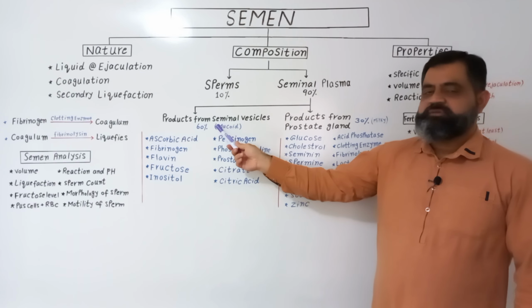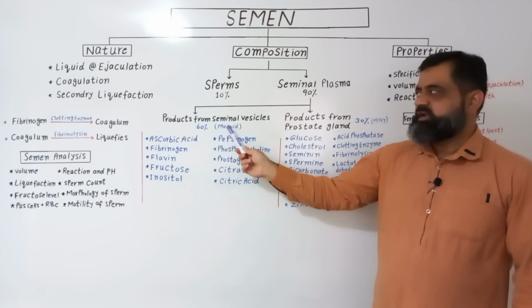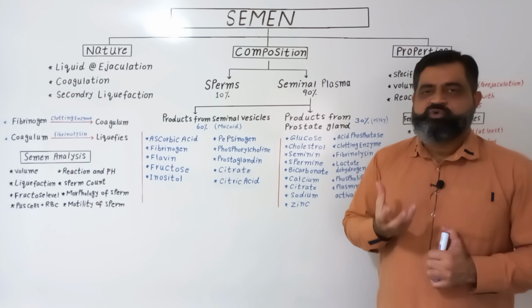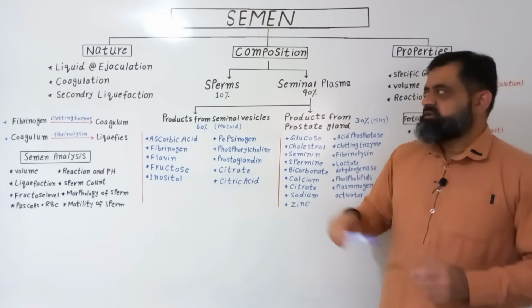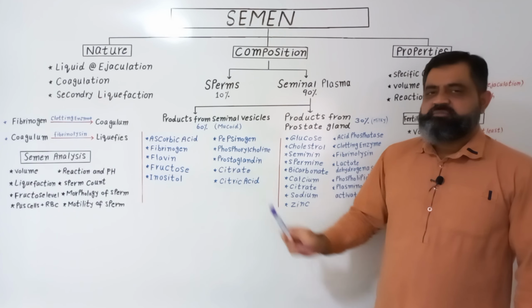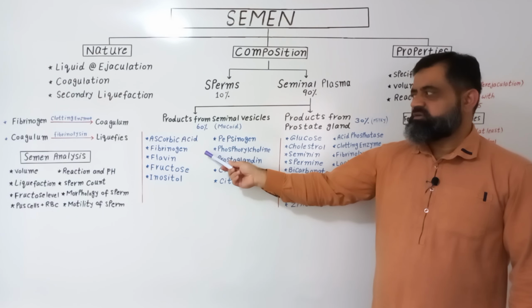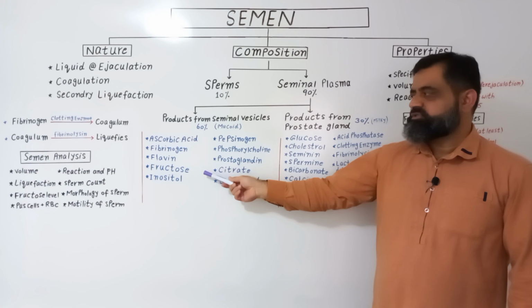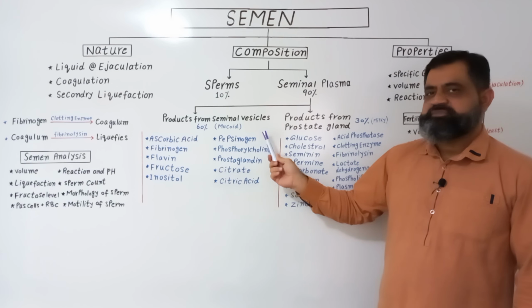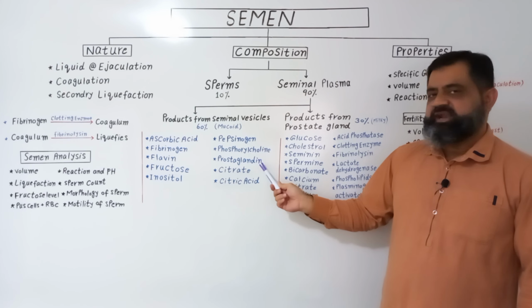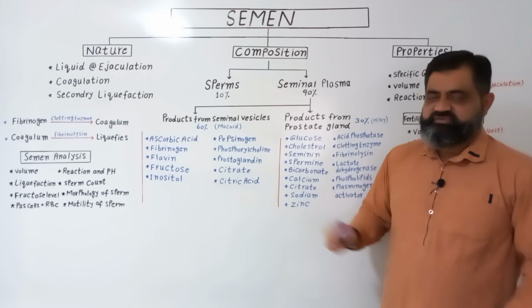They produce 60% of seminal plasma and it is mucoid in nature. It means that it has a mucus-like appearance. The products from seminal vesicles include ascorbic acid, fibrinogen, flavin, fructose, inositol, pepsinogen, phosphorylcholine, prostaglandin, citrate and citric acid.